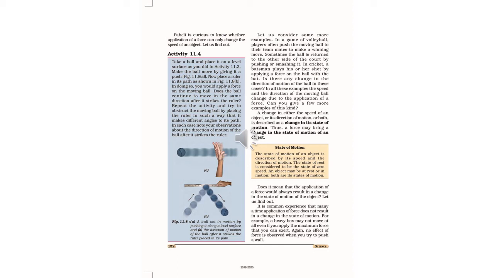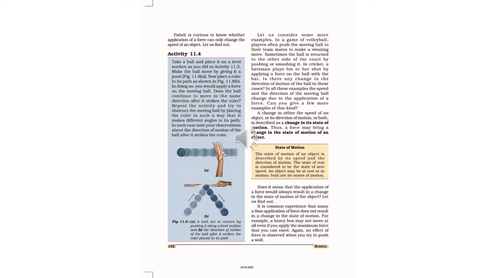Take a ball and place it on a level surface and push it gently. Now place the ruler in its path and observe it. In doing so, would you apply a force on the moving ball? Now, the question arising: does the ball continue to move in the same direction after striking the ruler?